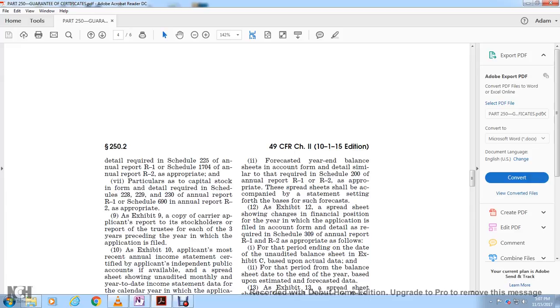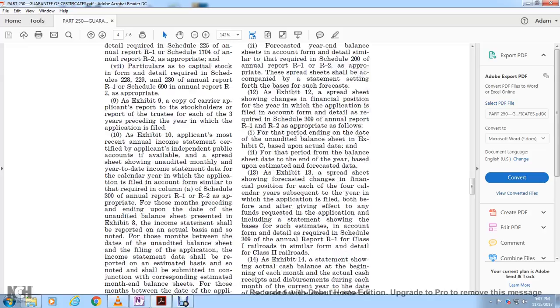12. And Exhibit 12, a spreadsheet showing the change in financial position for the year in which the application is filed, in account form and detail as required in Schedule 309 of the annual report R1 and R2, as appropriate, for: 1. The period of 1 to 4, that period ending with the date of the unaudited balance sheet in Exhibit C, based on actual data, and 2. The period of the balance sheet data to the end of the year, based on estimated forecast data.